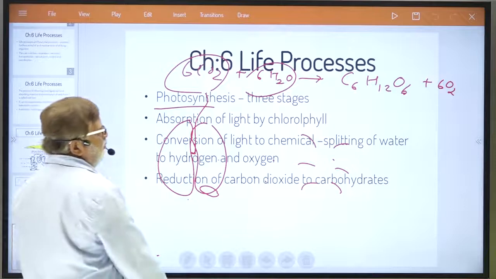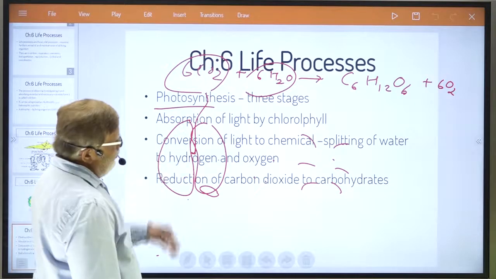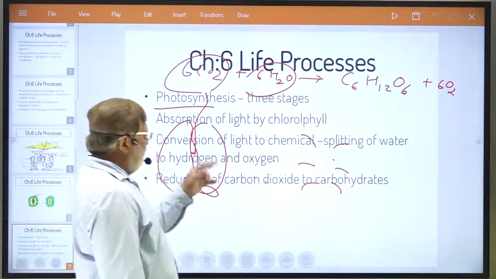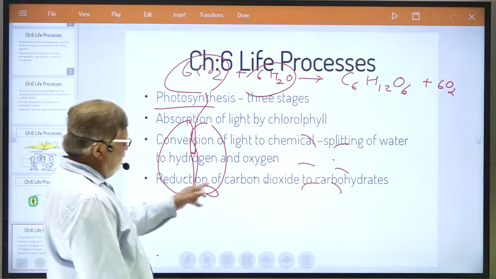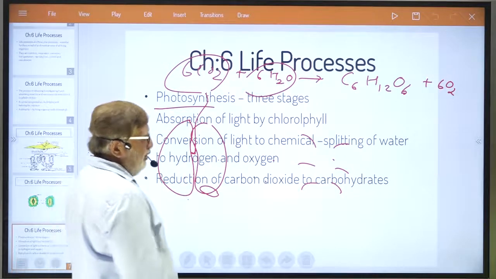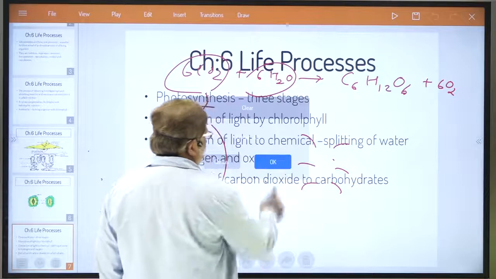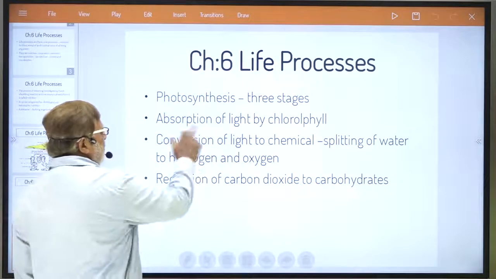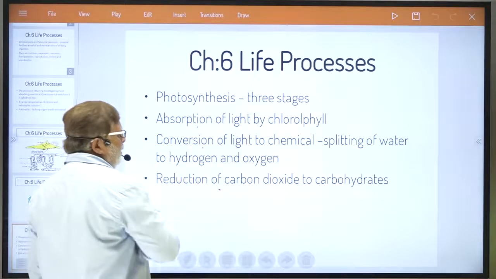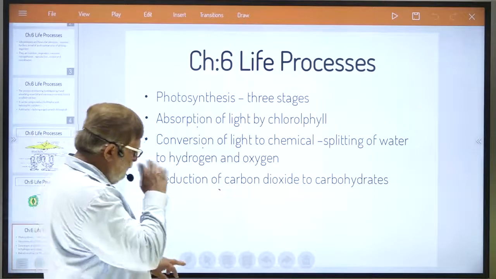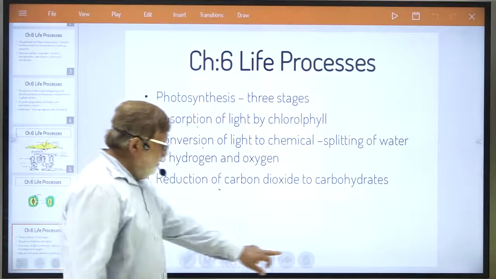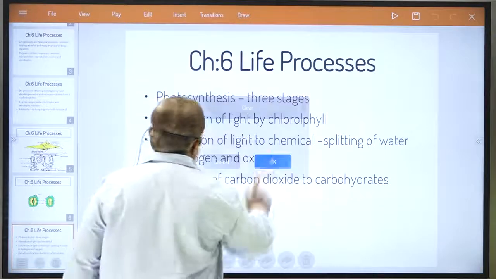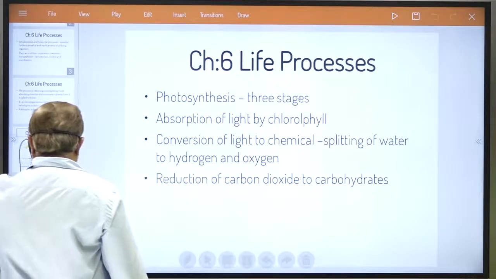absorption of light energy by chlorophyll, then conversion of light to chemical energy, splitting of water to hydrogen and oxygen, and reduction of carbon dioxide to carbohydrate. Okay, dear student, you need to remember all the stages. This is stage number 1, stage number 2, and stage number 3 of the process of photosynthesis. Okay, now dear student, let us move to the next one.